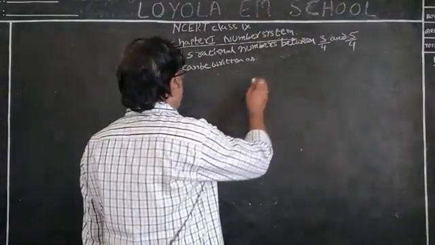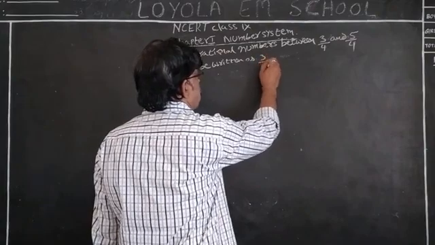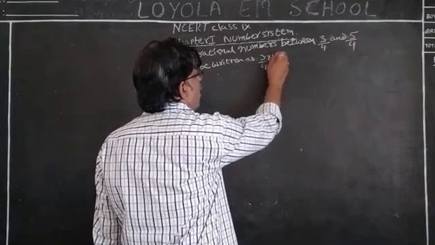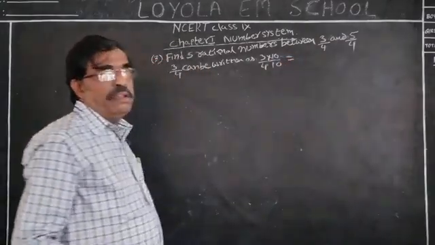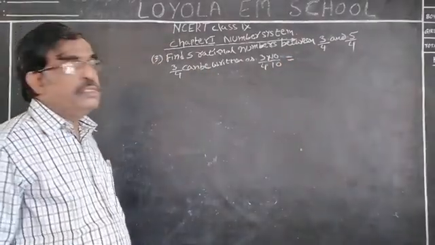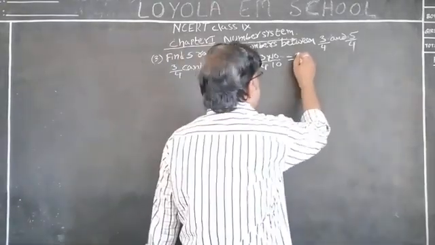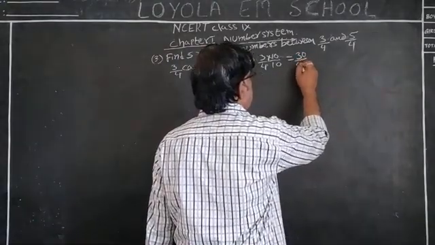So, 3 by 4 can be written as 3 by 4, multiplying both numerator and denominator by 10 to get an easy solution. 3 tens are 30, by 4 tens are 40.